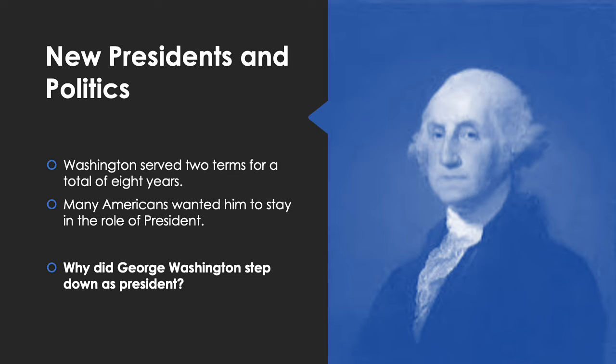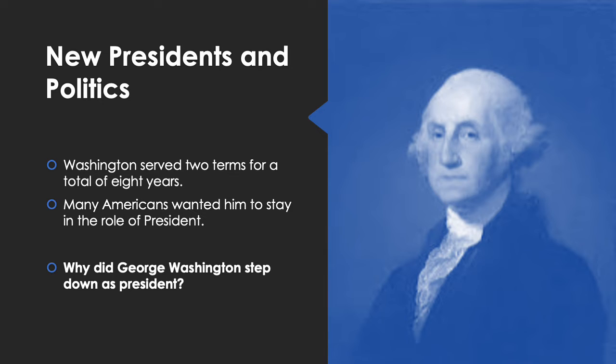In those days, the person who came in second became the vice president, even though he might be from the other political party. So, Thomas Jefferson became vice president. John Adams was a greatly respected American, but he was not as loved as Washington, and while president, he had to make a decision that made him even more unpopular.